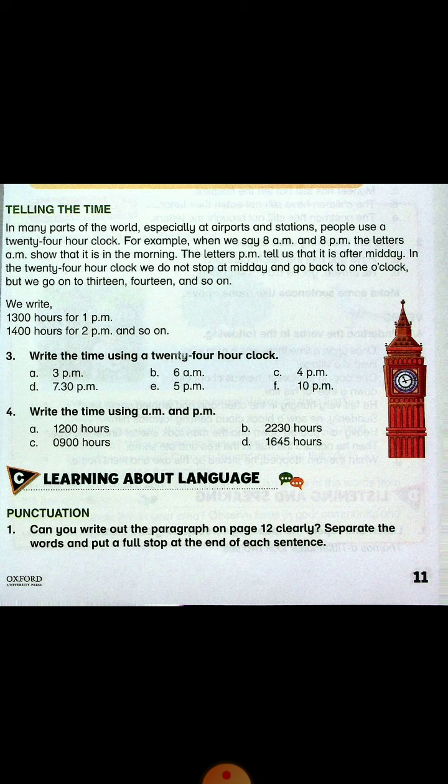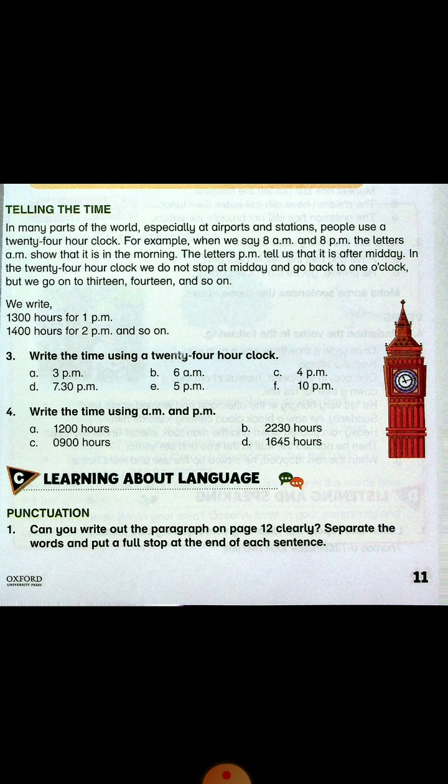Now, my dear, this is question number 3. Write the time using a 24-hour clock. One is 3 p.m. Now, what will we do? We will add 12 to 3 and then we will get the answer. So, 12 plus 3 is equal to 15. So, this time is 1500 hours. Okay.